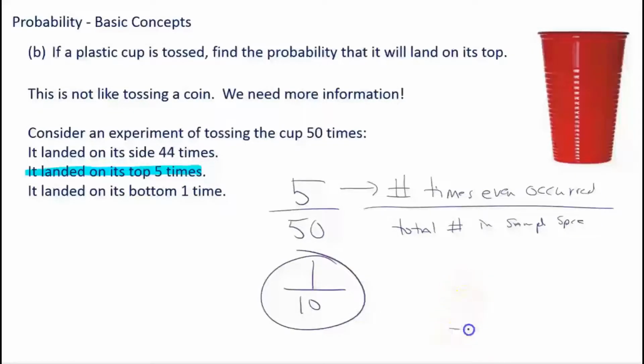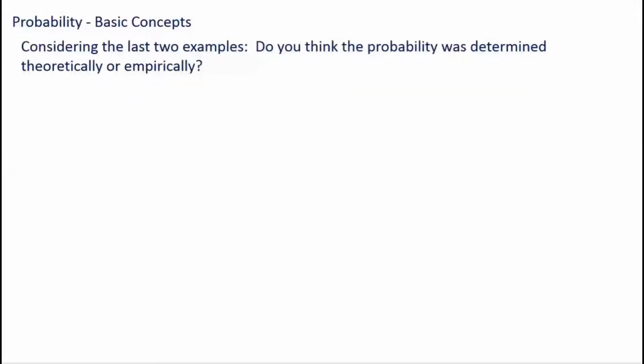So basically, upside down, like this, except the cup is not a cone. There we go, upside down. Kind of getting the hang of this? Now I've got a question for you, right here. Considering the last 2 examples, do you think the probability was determined theoretically or empirically?